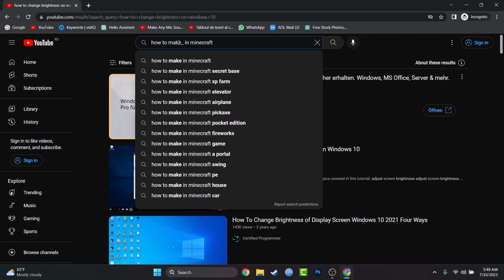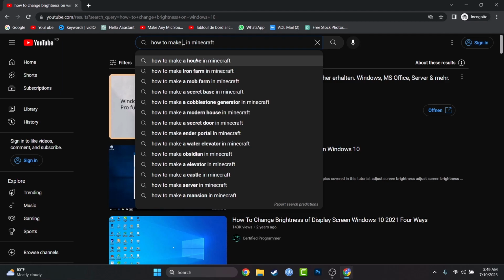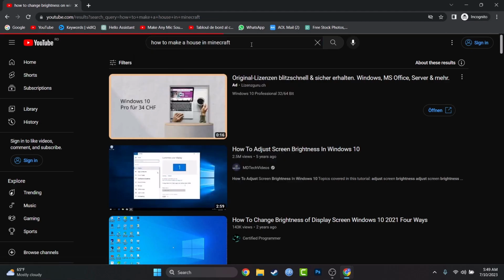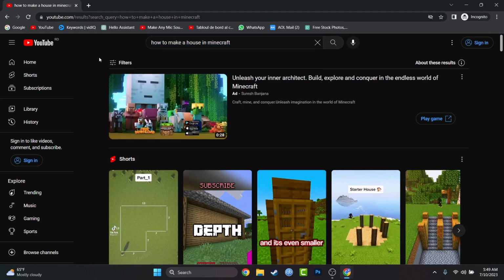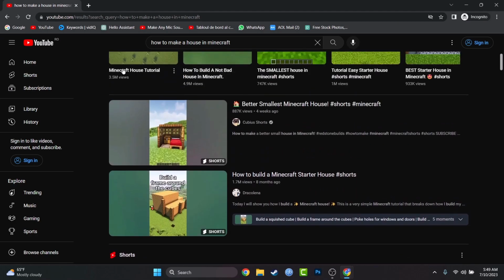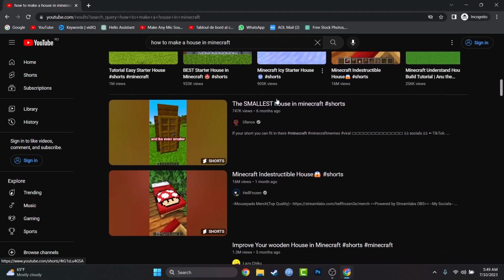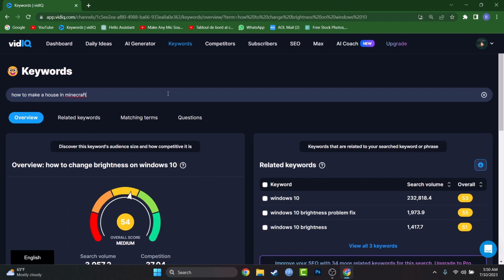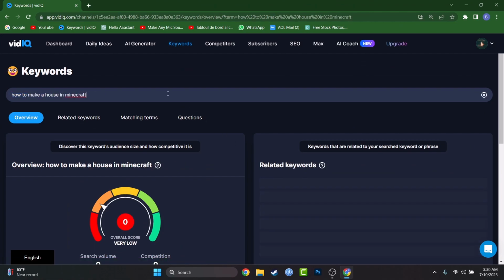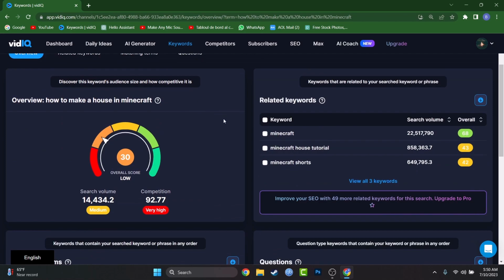You will see it's very rare to see something that will work to make on Minecraft, because there are tons of people who are making videos on Minecraft. How to make a house in Minecraft, and believe me when I tell you that the Minecraft topic has a lot of competition, because I'm into that and I'm doing that. So yeah, how to make a house in Minecraft, tons of videos. I can say that is already a huge competition before I put that into vidIQ, and yeah, a lot of competition. So guys, that was pretty much it about this tutorial.